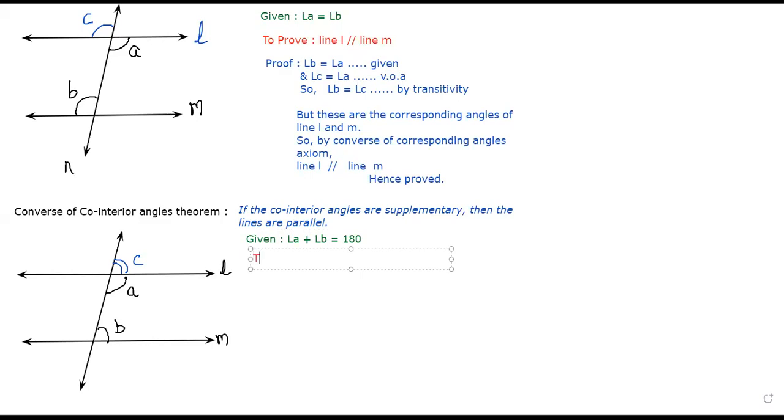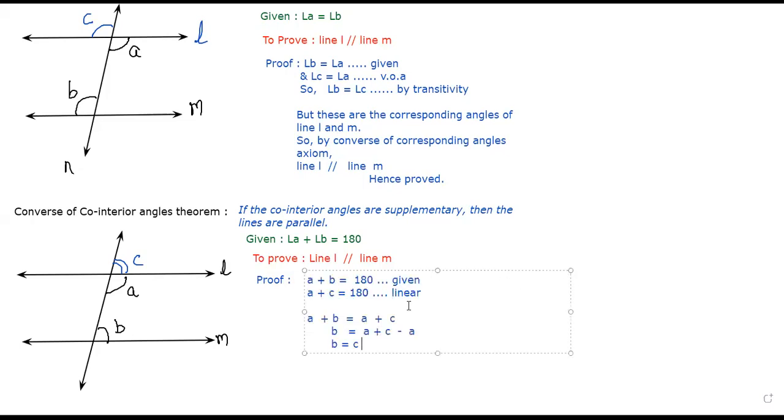So write down: to prove, line L parallel to line M. Proof: write down angle A plus angle B is equal to 180 degrees, given.